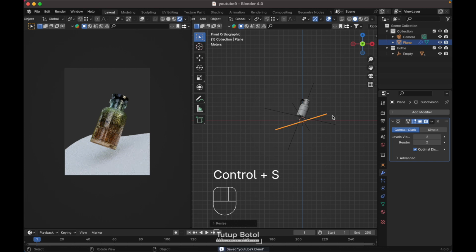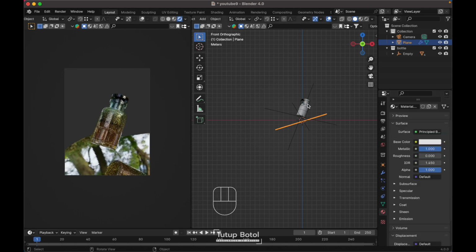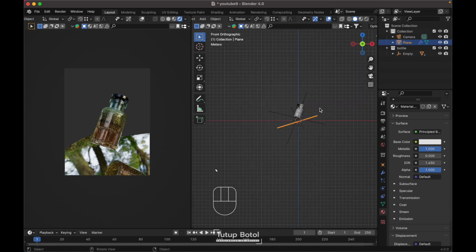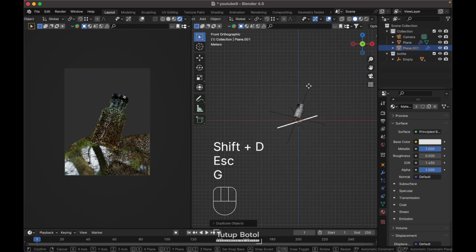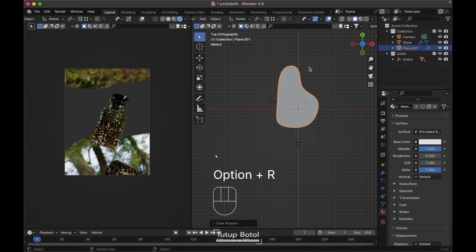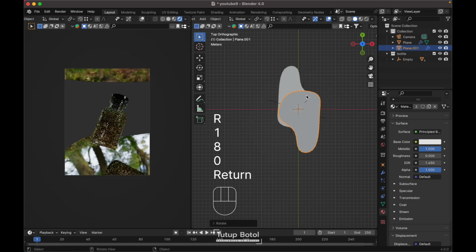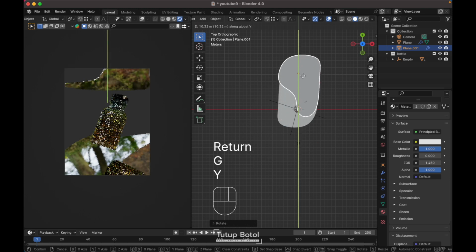Press Ctrl S, save your project. Let's add a material, just click over here, new material, let's increase the metallic, and turn down the roughness, just like this. Let's Shift D to duplicate it. Press G Z, put it over here, Alt R to reset the rotation, press R, 180, maybe somewhere over here.